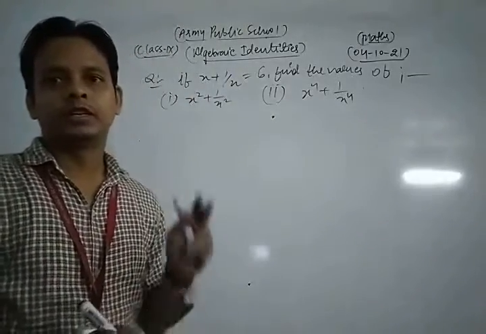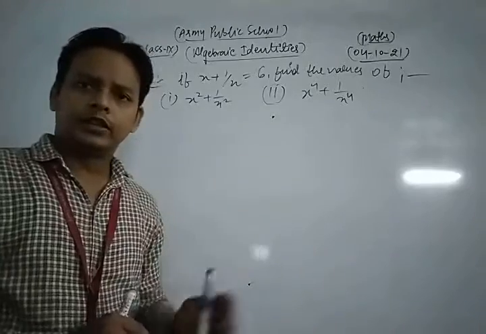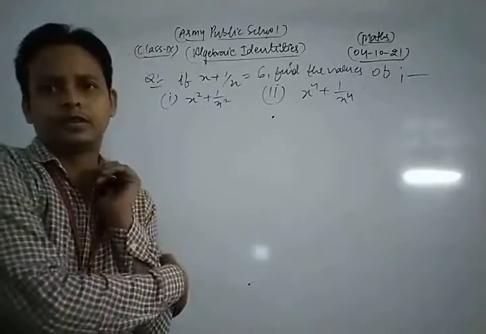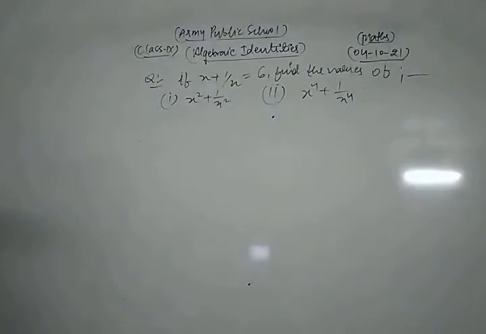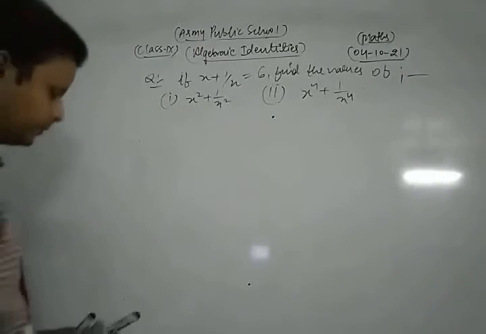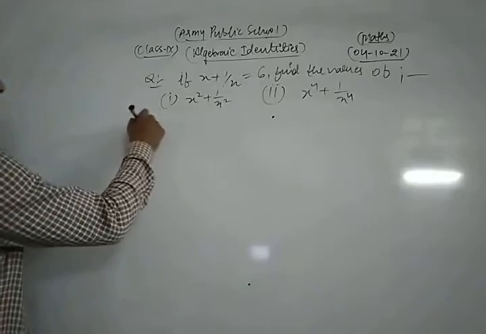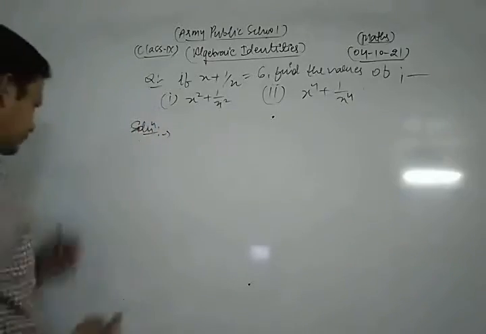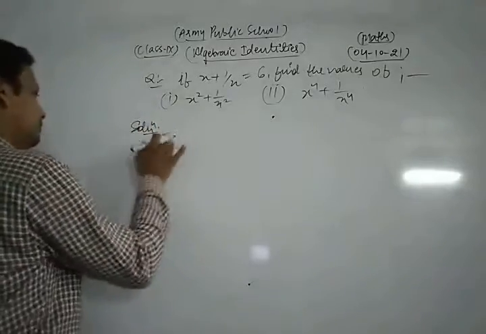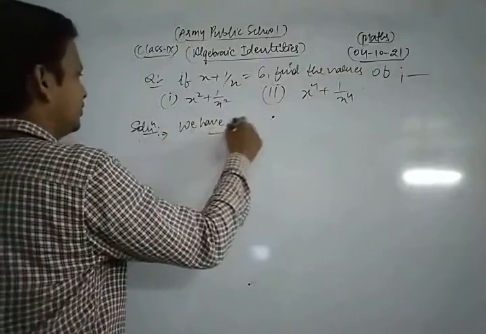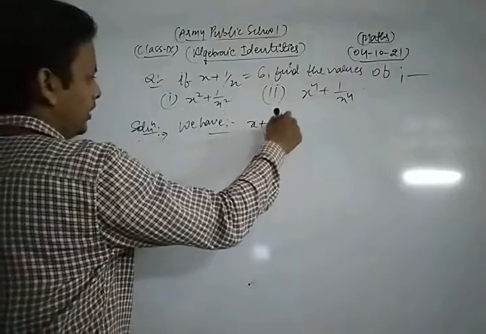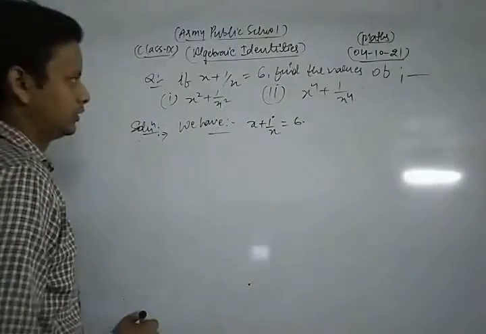Okay, this is a very important identity. Now let's see its solution. Here we have x plus 1 upon x is equal to 6.